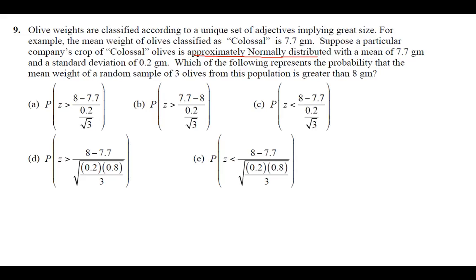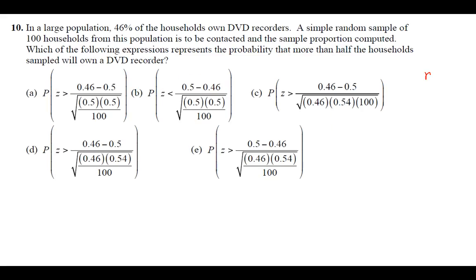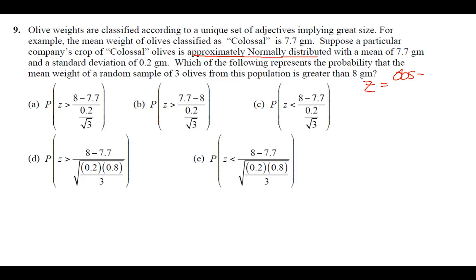Okay, so whatever they want it to be, they said greater than 8, that's our observed score. But I'm going to focus for a second on the greater than. If I want it to be greater than 8, then I want my inequality sign to be greater than. So that allows me to eliminate C and E right off the bat because those both say less than. Okay, A, B, and D all say greater than. So that's important. And then I also can eliminate D right now because I know the standard deviation on the bottom is not set up correctly. That looks like square root of P times 1 minus P over N. That's for proportions. We don't do that when we're talking about means, so it wouldn't be D either.